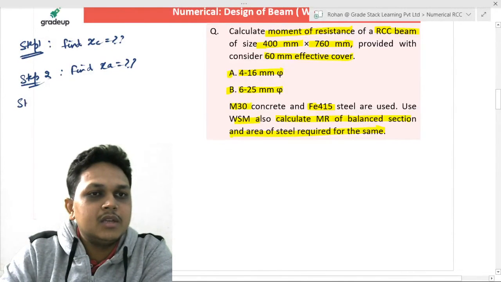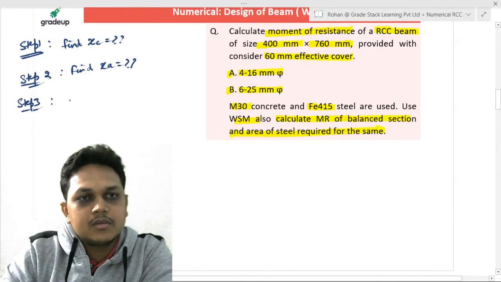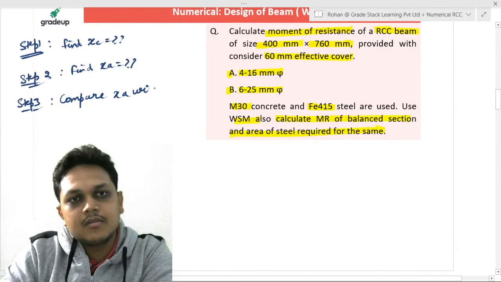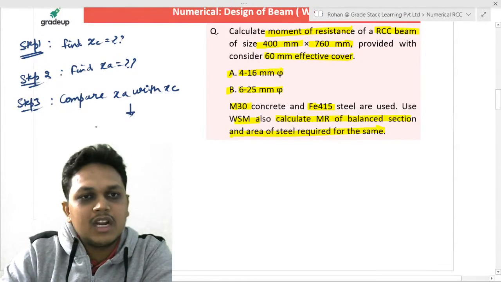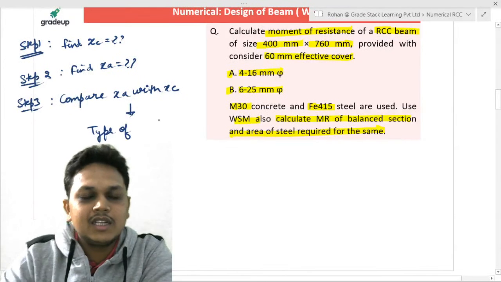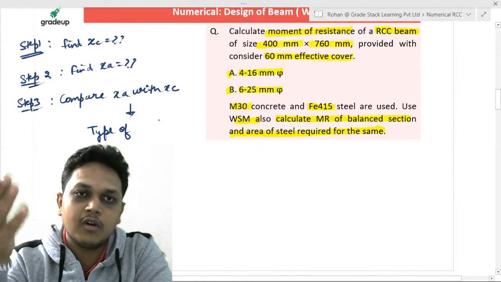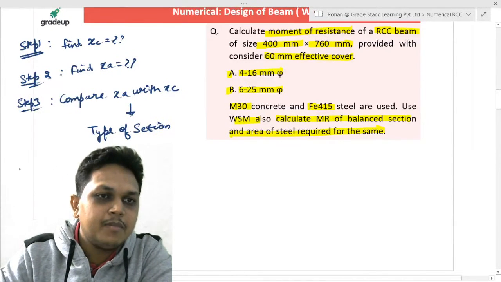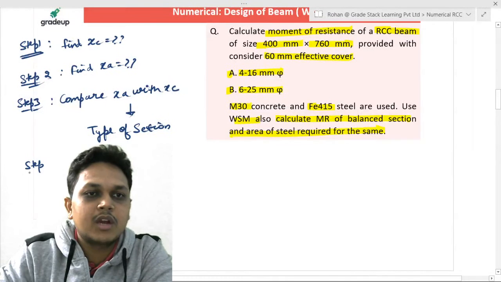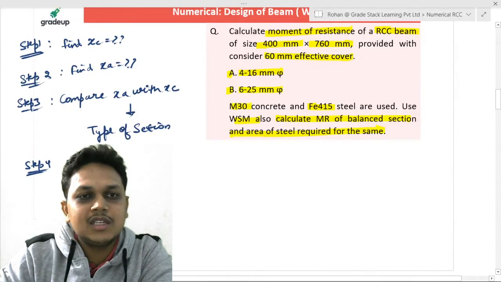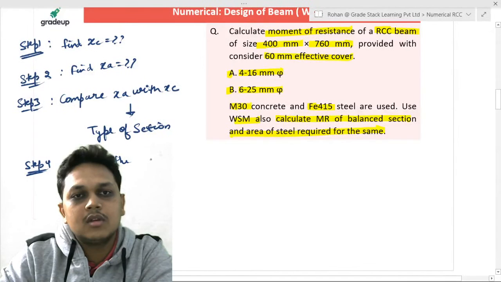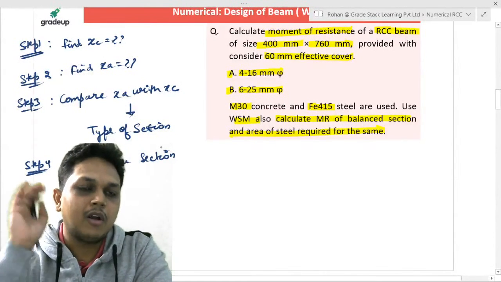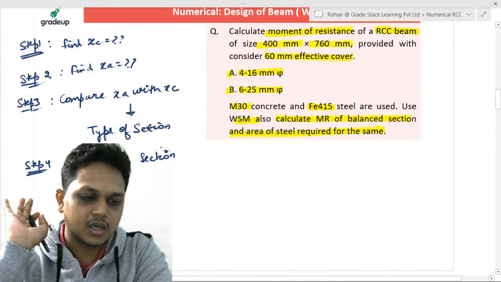Then in step 3, you are going to compare XA with XC, and based upon that, you are going to tell the type of section, whether it is an under-reinforced section, balanced section, or an over-reinforced section. And based upon that type of section, in step 4, we are going to find the moment of resistance of the section. So these are in short the steps involved in the calculation of this question.